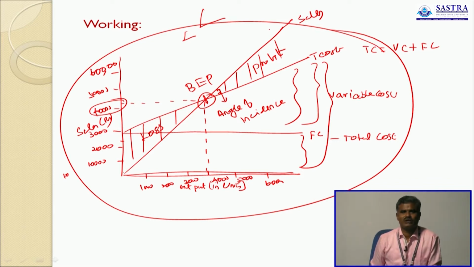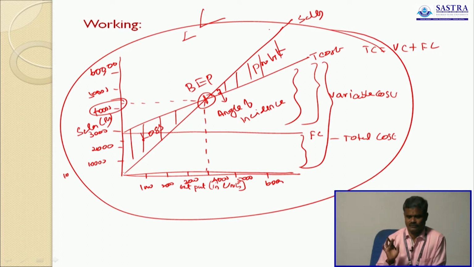As a student, you have to be able to draw this chart without fail. This is very, very important. Once again, I repeat, this is the angle of incidence. This is the break-even point. This area is the loss area. This area is profit. The total cost.